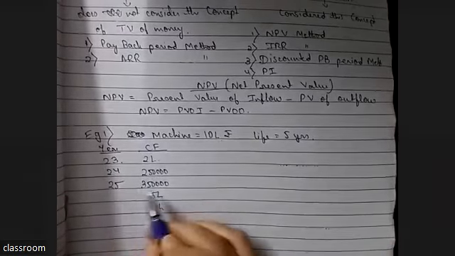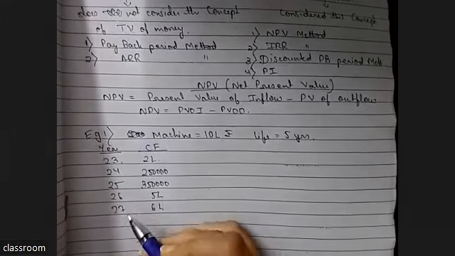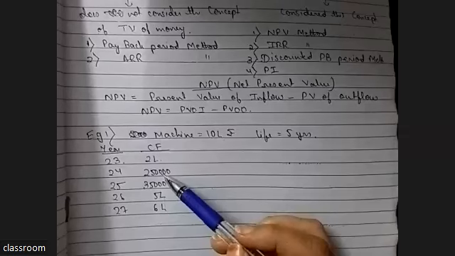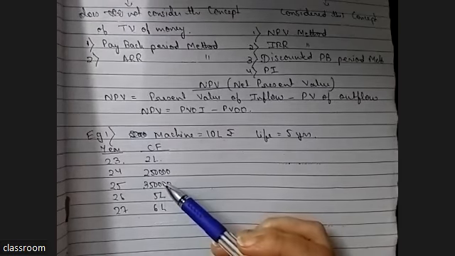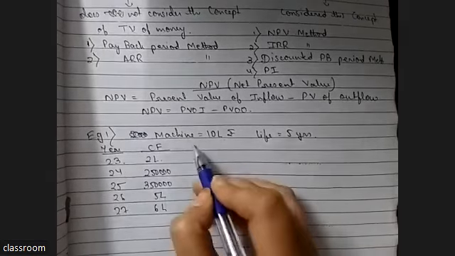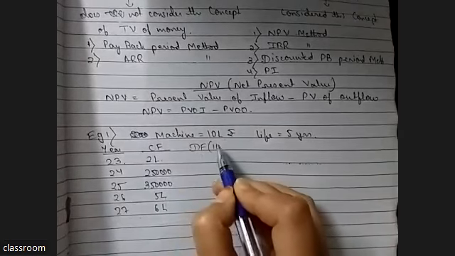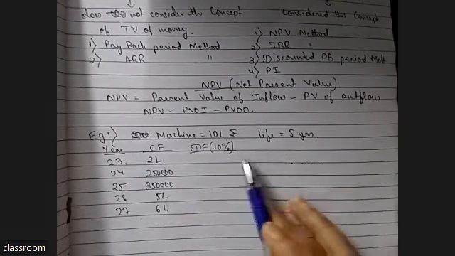In 2025, you will get this, and so on in 26 and 27. But this 2,50,000 will not be worth 2,50,000 at the end of 2024. It will definitely decrease. So you have to decrease it according to the inflation index. Now, what is DF? DF is